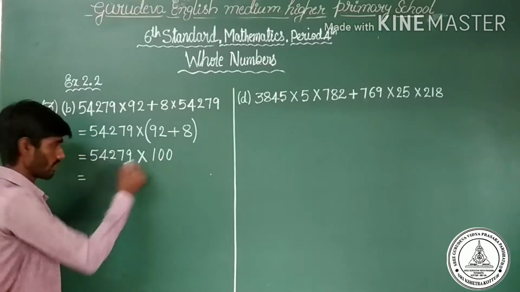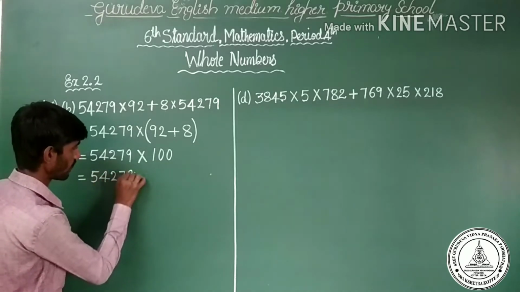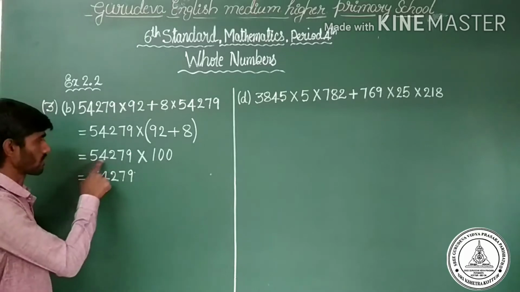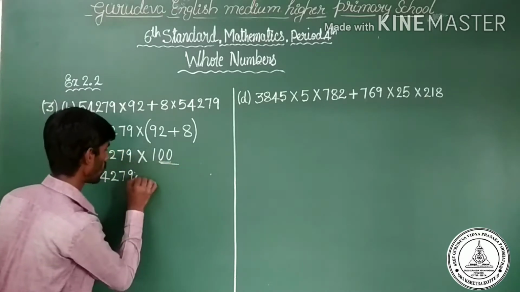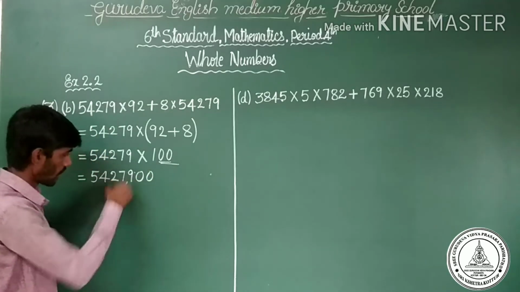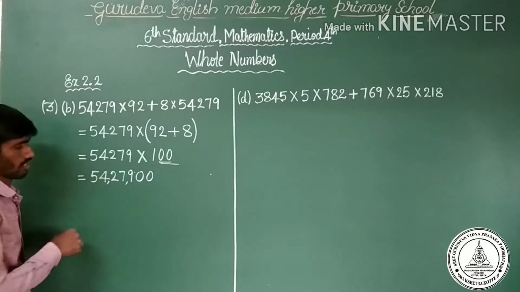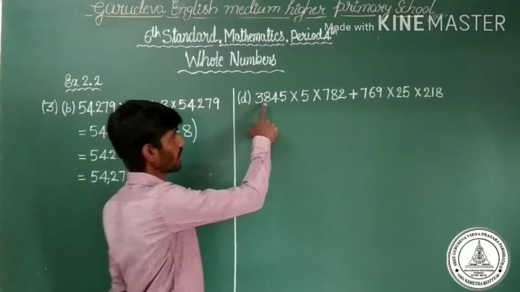54,279 into 1 is just 54,279. How many zeros here? There are 2 zeros. Add 2 zeros. So finally we got the answer, and place the commas. This is the answer. Let us come to D.